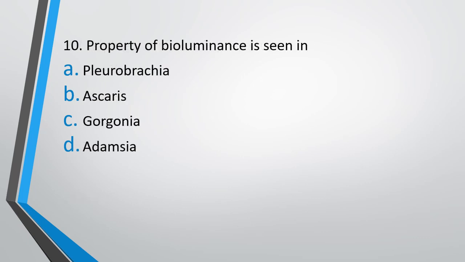Question 10. Property of bioluminescence is seen in option A, Pleurobrachia, option B, Ascaris, option C, Gorgonia, option D, Adamsia. Property of bioluminescence is seen in. The correct answer is option A, Pleurobrachia.